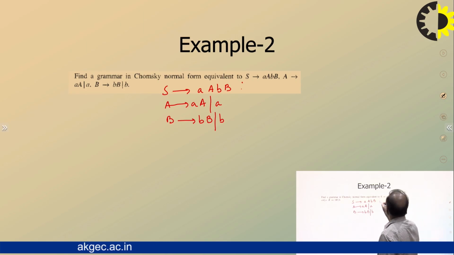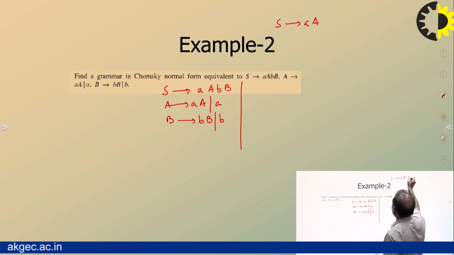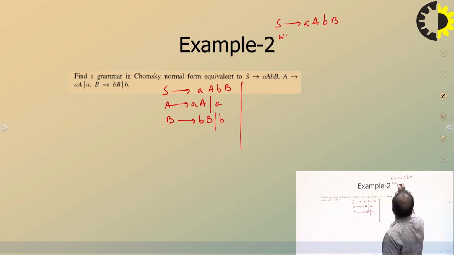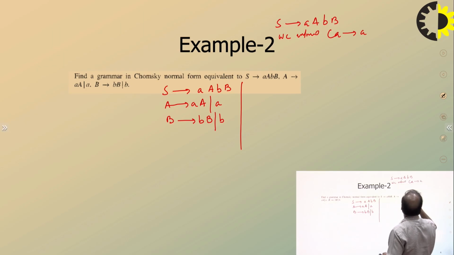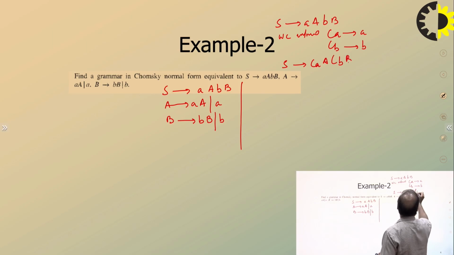So in order to get the first one, let's talk about the first one. A capital A, B capital B. What we are going to introduce: CA goes to a, which is a non-terminal, and similarly CB goes to b. So what we are going to get: S goes to CA, CB, B, okay, and then CA goes to small a, CB goes to small b. It's very simple. This is the first step.